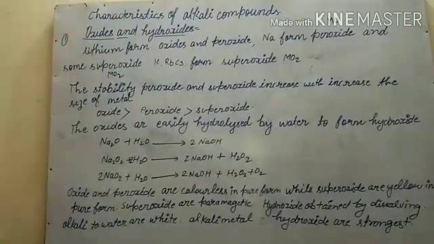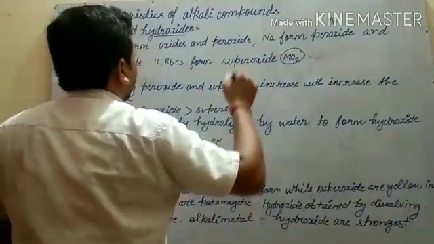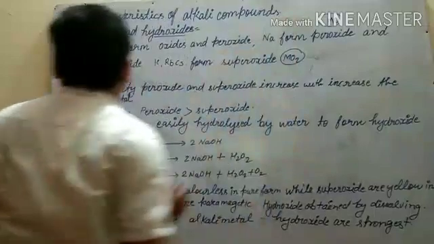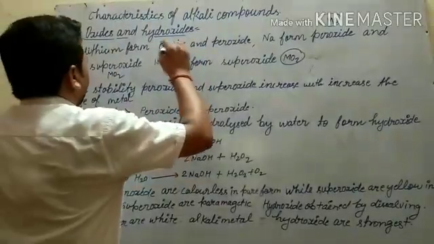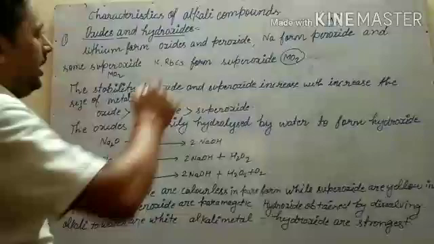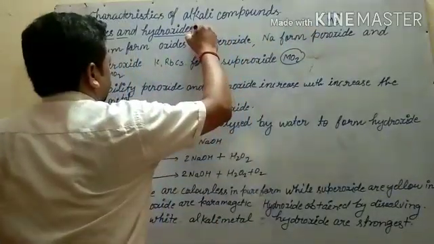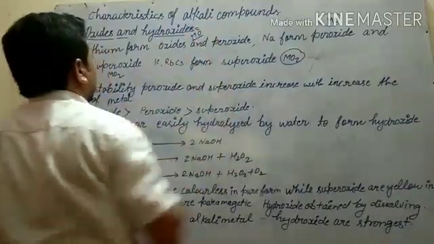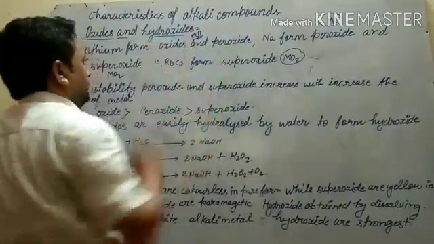So superoxide are denoted like this, peroxide are like that, and oxide are like this, M2O.